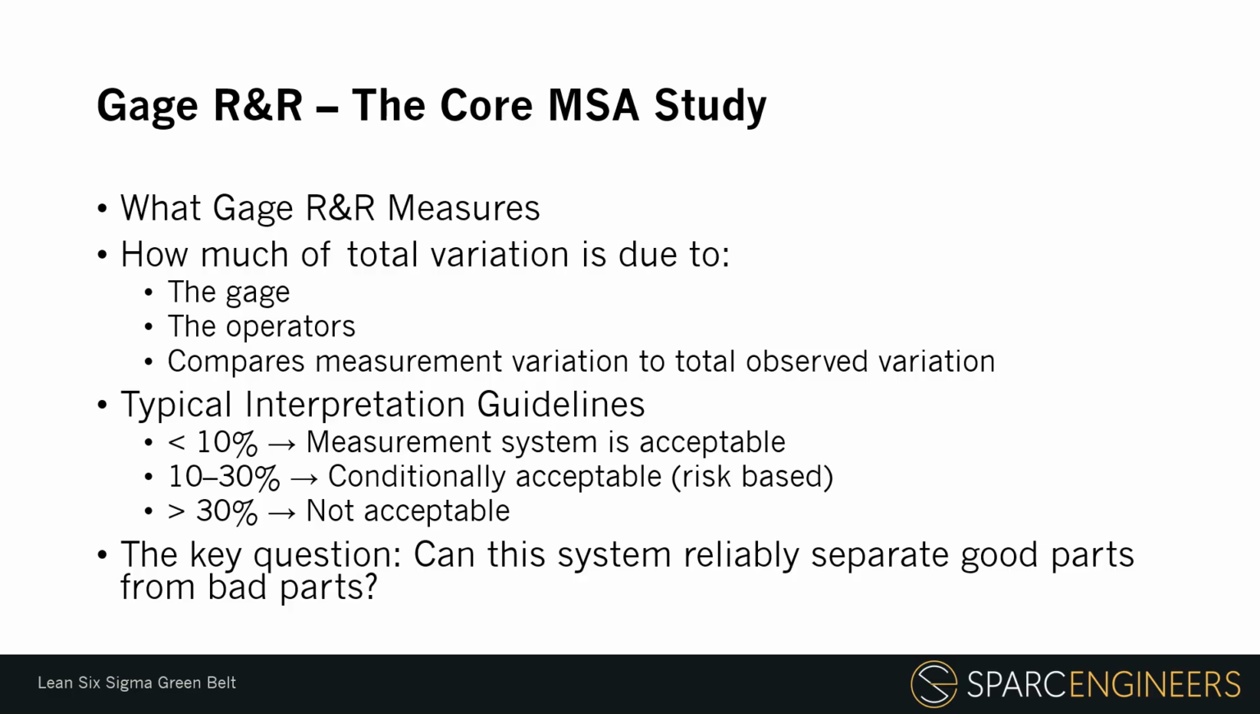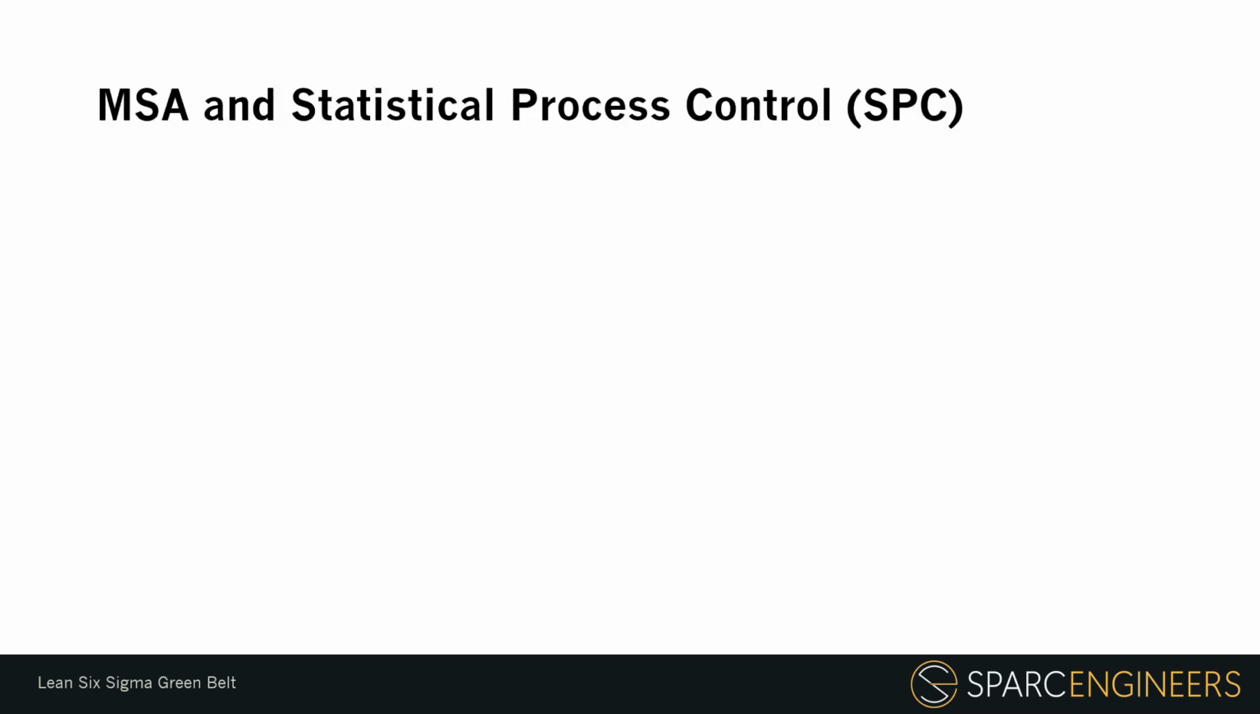The key question is, can this system reliably separate good parts from bad parts? If the answer is no, then we should not rely on that data to make accept/reject decisions, process adjustments, or capability conclusions. MSA and Statistical Process Control, or SPC.